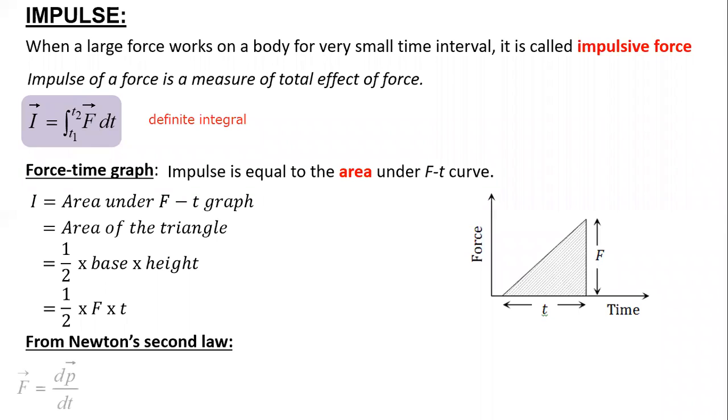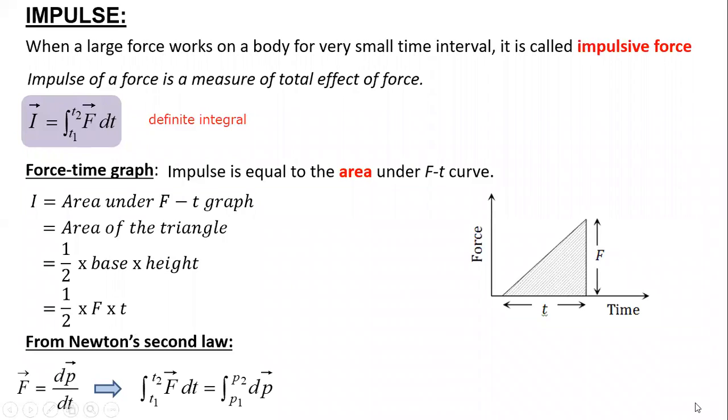Okay, so if I go for Newton's second law, we know the formula that F is equal to dp by dt, change in momentum by time. If I shift dt to the other side, because as per the integration formula I need F into dt to find impulse, that will become F dt equals dp, and then I integrate.